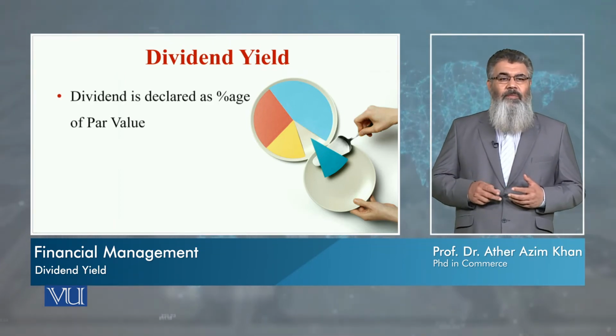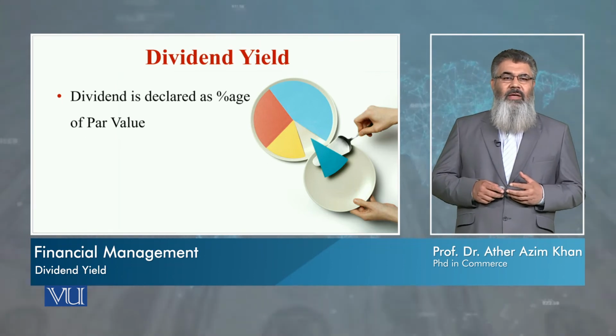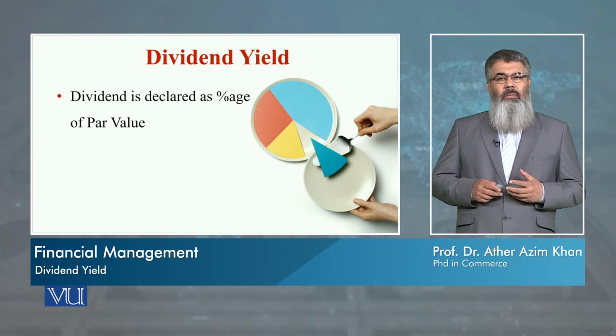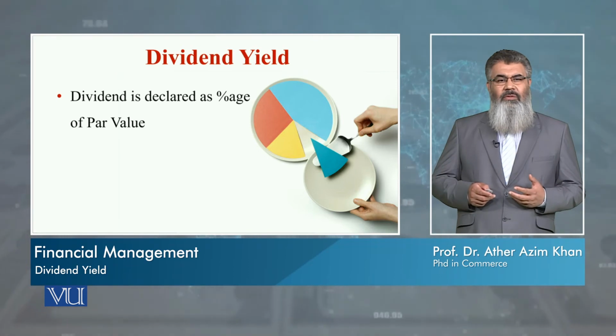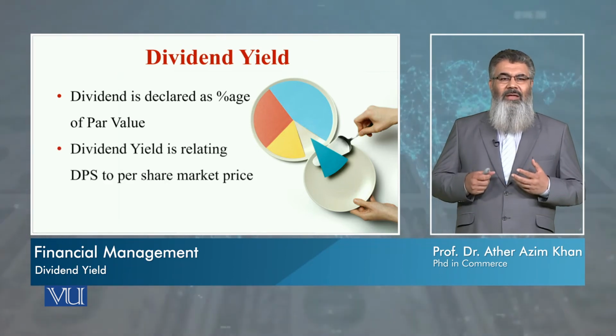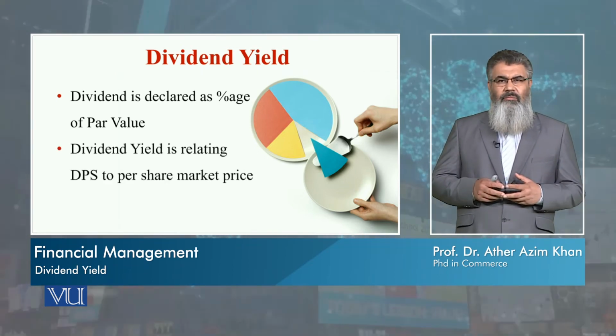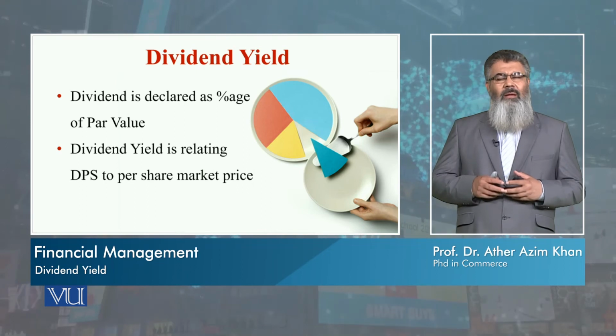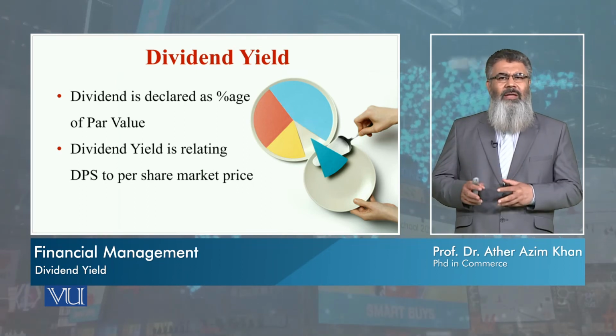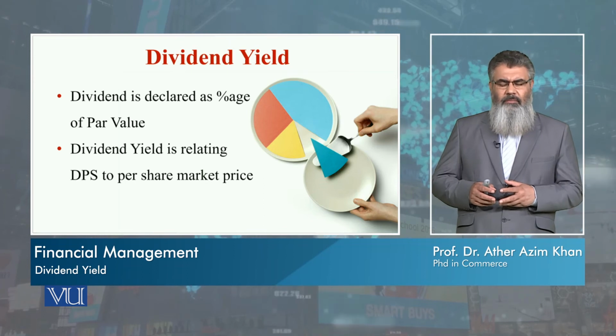And this is the concept of dividend yield. So, dividend is declared with reference to par value, but it is to be calculated with reference to the current market price of the stock.